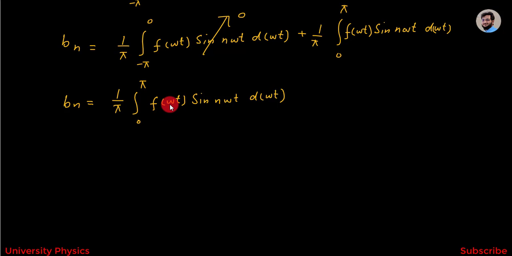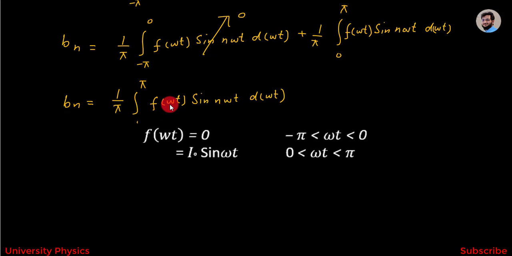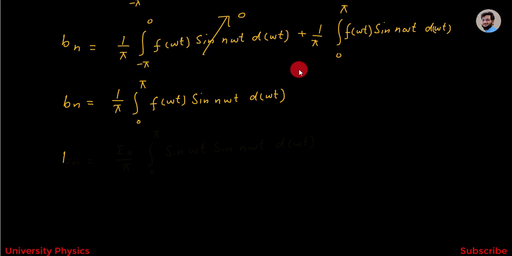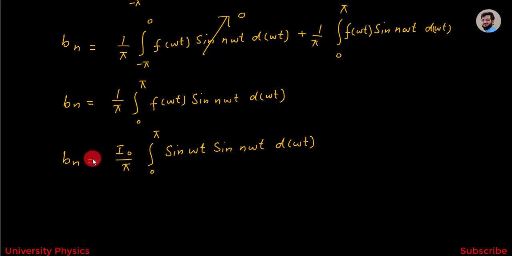Now f omega t is equal to I naught sin omega t, and this can be written as bn is equal to I naught divided by pi integration from 0 to pi sin omega t sin n omega t d omega t.